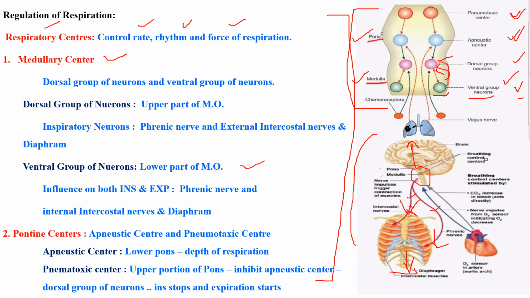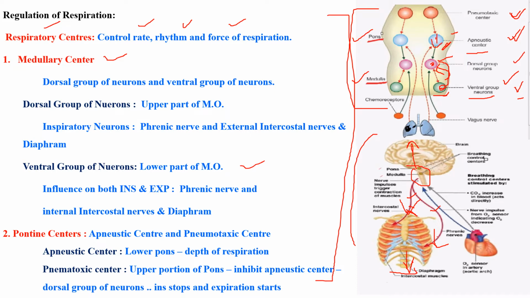First one, the apneustic center. The apneustic center is present in the lower pons. See, the lower part of your pons. What is the main function? It will involve your depth of respiration. The main function is it will involve your depth of inspiration. Mainly the dorsal group of neurons is involved in the inspiratory process. The ventral group of neurons will be involved in both inspiration and expiration. Here, at the same time, it is the force of inspiration. Here it will involve your depth of inspiration.